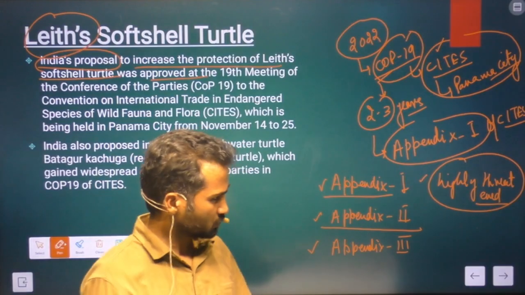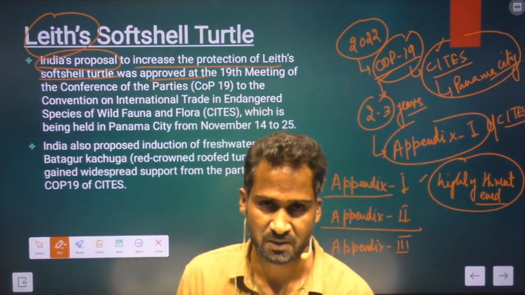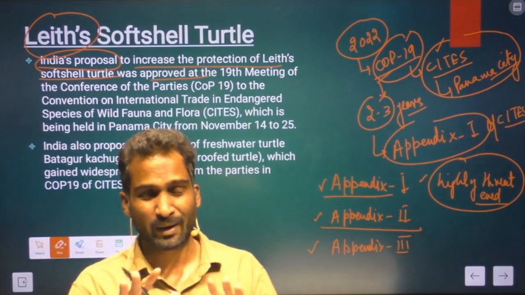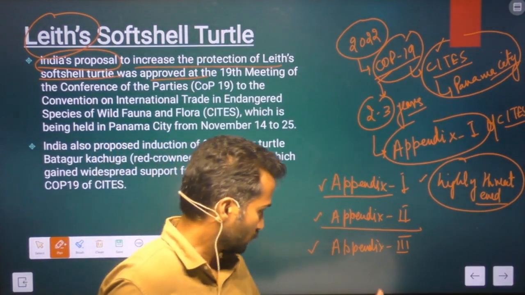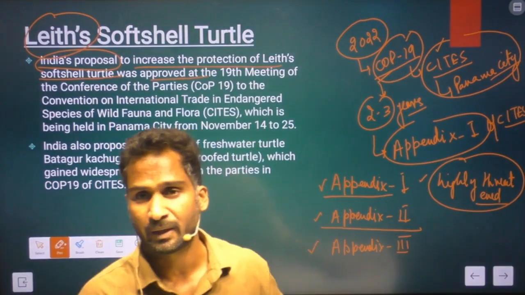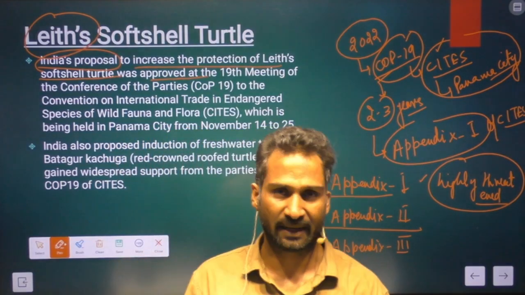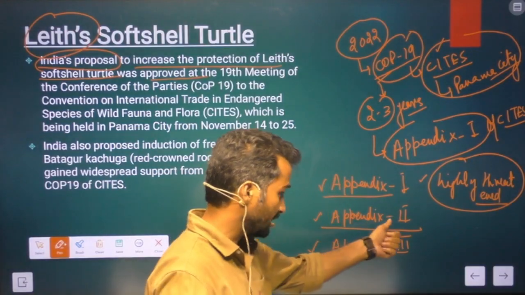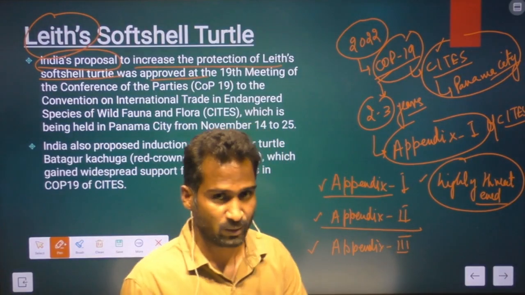So Appendix 2 has the list of all those species which have relatively lesser degree of threat. So they require lesser degree of protection. So all those species which are part of Appendix 2, the international trade is allowed, but in a regulated manner.